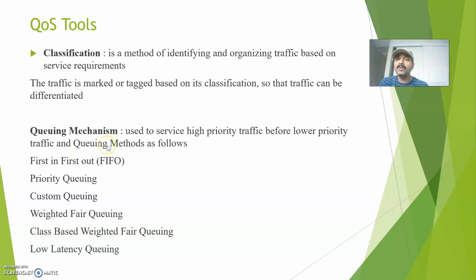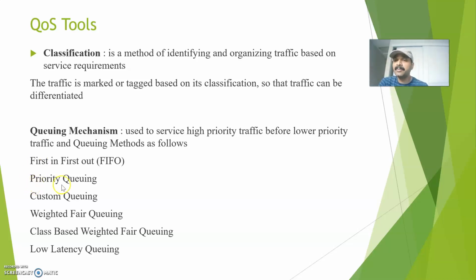And the second one is the queuing mechanism. I already told what a queue is. A queue is used to store traffic before it can be processed. It is more or less like buffering the traffic. If you are sending a large amount of traffic over a single link, we will queue the traffic and then send it over the WAN link. So that is the purpose of the queuing mechanism, and it is also used to service the high priority traffic.